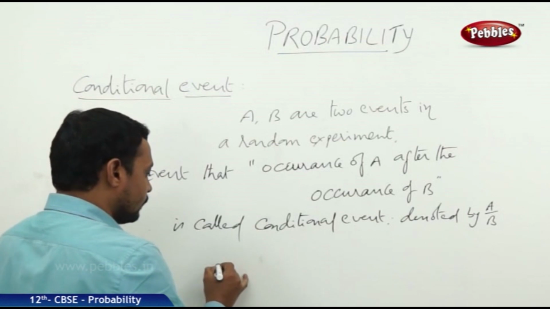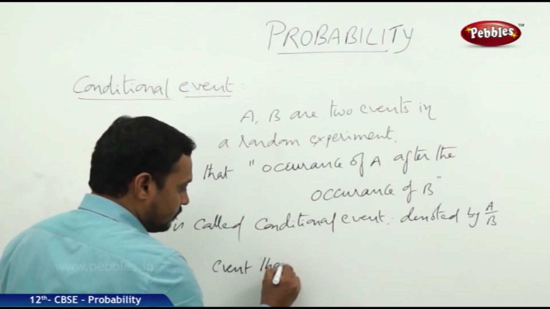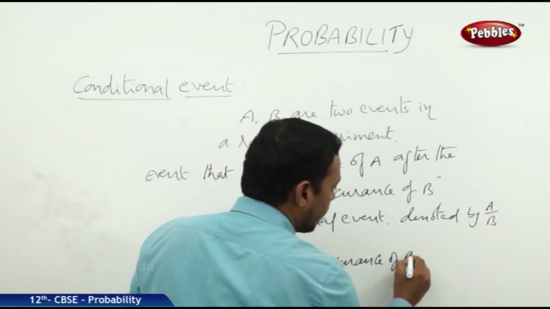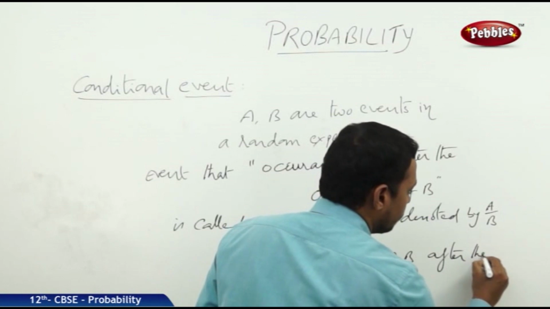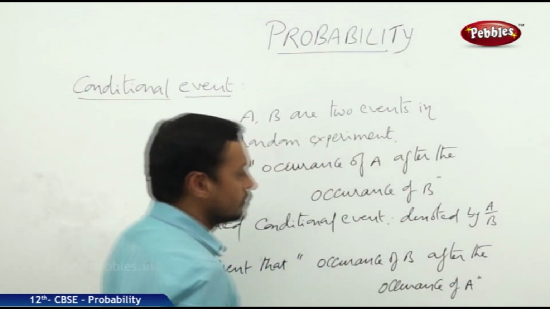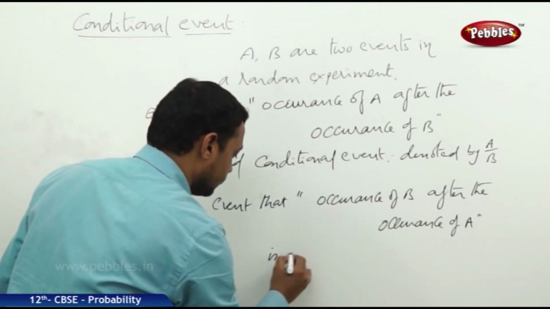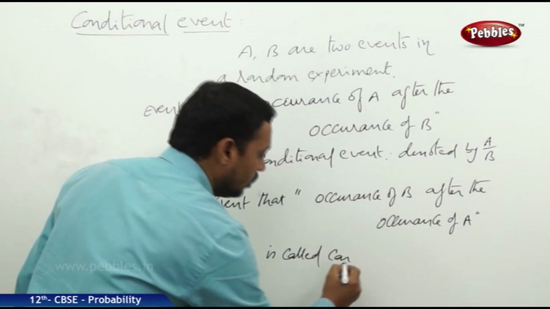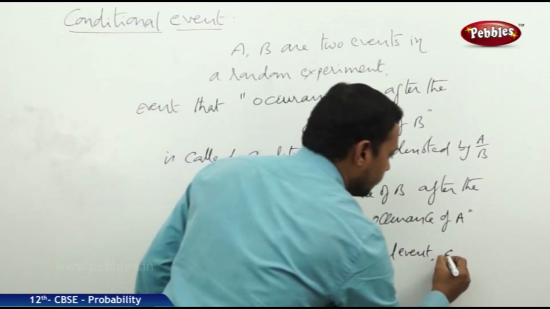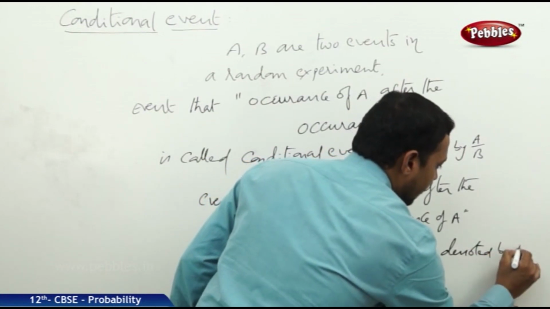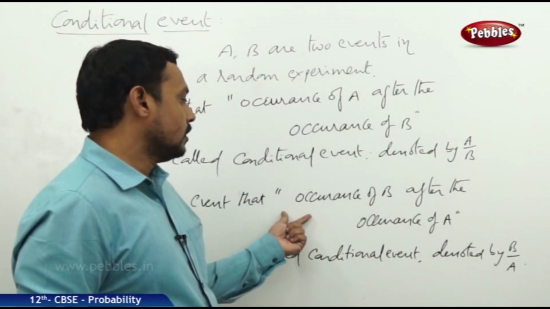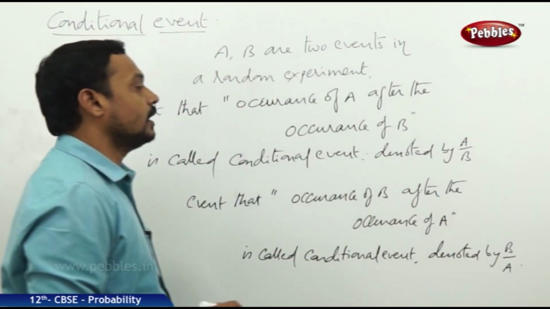Similarly, the event that B occurs after the occurrence of the event A is also known as a conditional event, and it is denoted by B by A. So B by A is a conditional event: the occurrence of B after the occurrence of A.